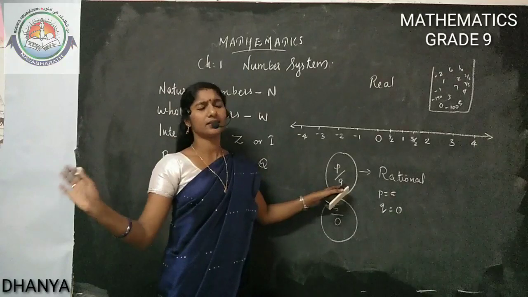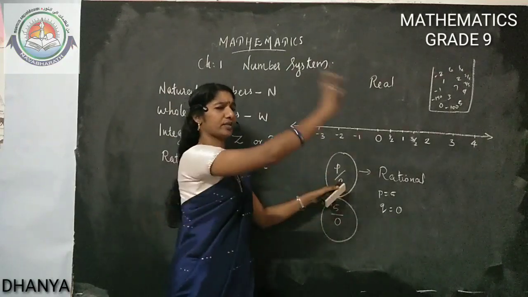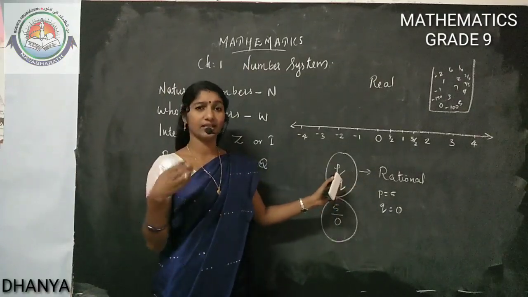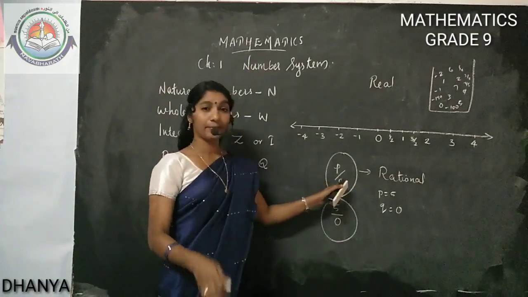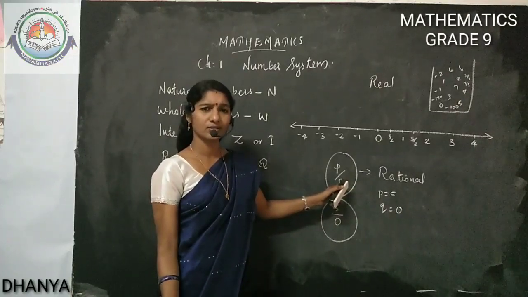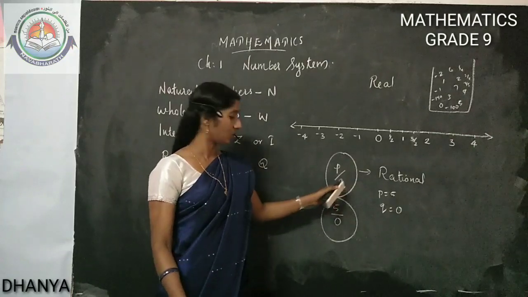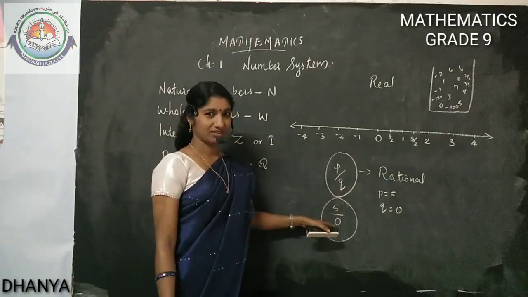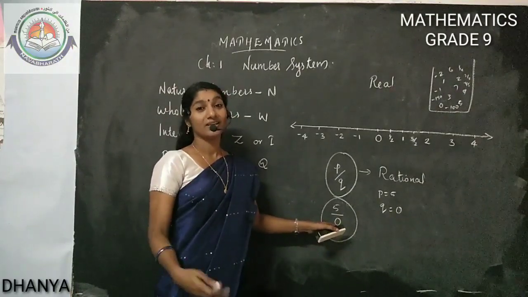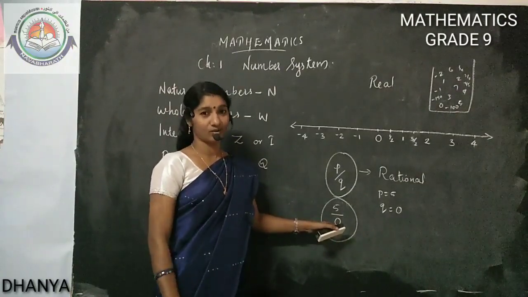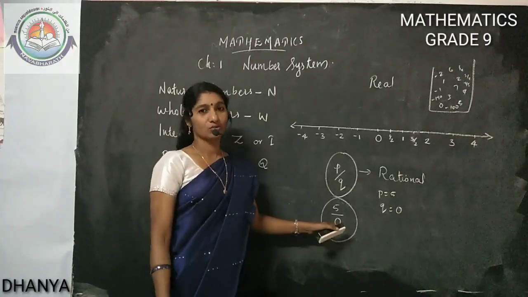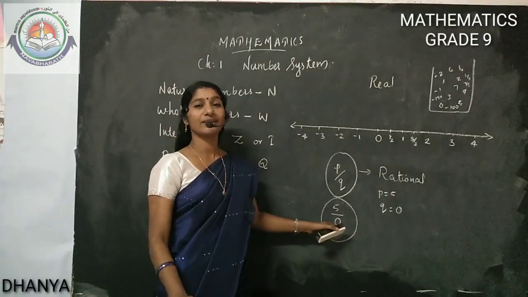It can be any other integer: 1, 2, 3, 4, etc., up to infinity, and minus 1, minus 2, etc., up to infinity. So Q can be any integer other than 0. What will be the problem if Q is equal to 0? This situation is not possible because we didn't study how to do division by 0. It's not defined till now. Division by 0 is not defined, so we don't know how to do it. So this does not exist.